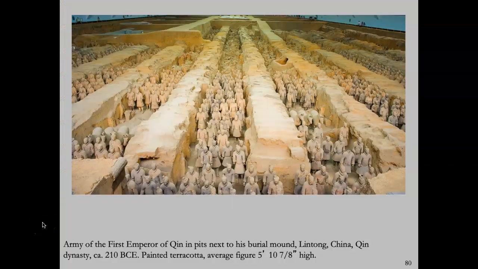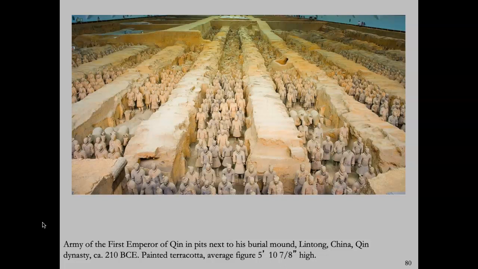In 1974, there was one of the most incredible archaeological discoveries ever made anywhere, when farmers digging a well in the village of Lingtan in the Shaanxi province discovered a huge tomb. During Qin's lifetime, he began constructing an absolutely mammoth, grandiose tomb that would become his home in the afterlife.